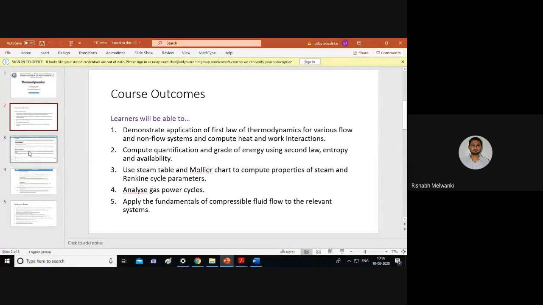There are different systems like flow and non-flow systems. We will see the meaning of this. Flow and non-flow systems we will cover today itself, and also computation of heat and work interaction. So this is related to module 1.